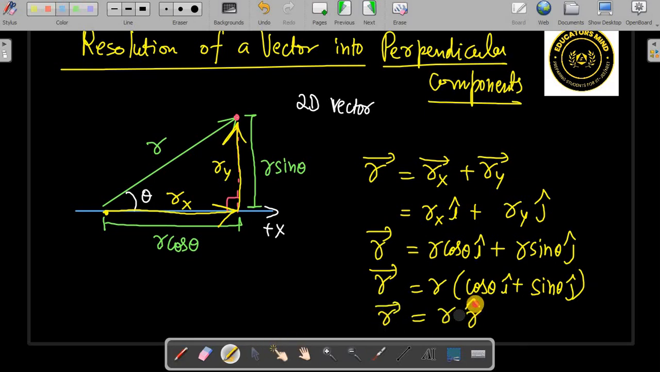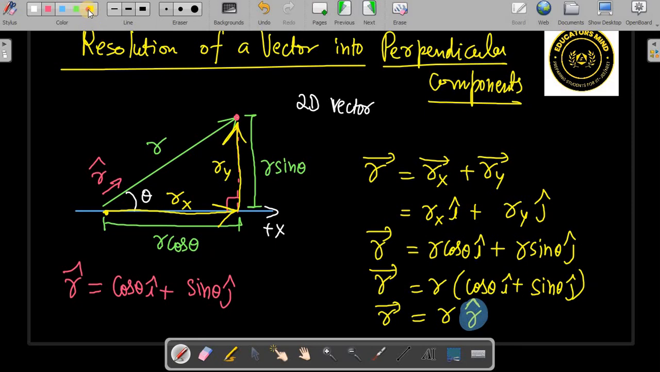So that r cap is representing a unit vector. Okay, a unit vector along this direction can be represented as cos theta i cap plus sin theta j cap. A unit vector in any direction can be written, only theta should be known. That's all. This is of course in 2 dimensions. In 3 dimensions we have already seen cos alpha, cos beta, cos gamma. That also we can write. Okay, right? So in 2 dimensions we can do this.